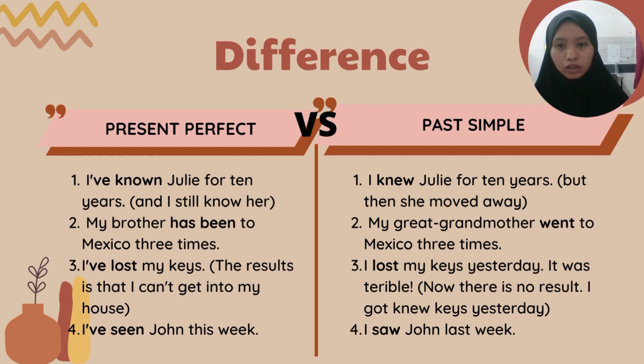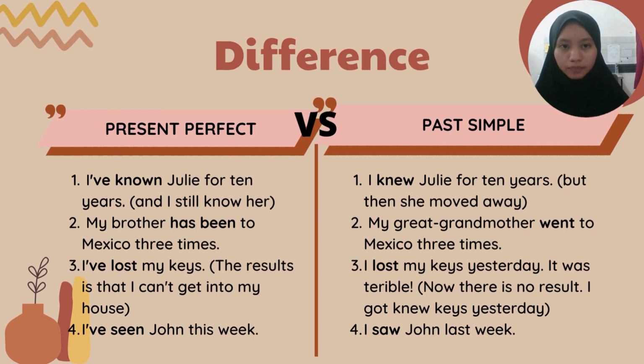The result of the present perfect is that they cannot get inside their house, because they just lost their keys.